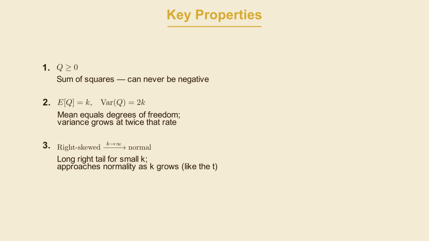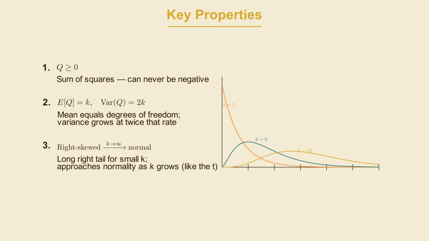Third, this distribution is right skewed, especially for small k. It has a long right tail and is bounded at the left at 0. As k gets large, it approaches normality, the same pattern as the t-distribution.